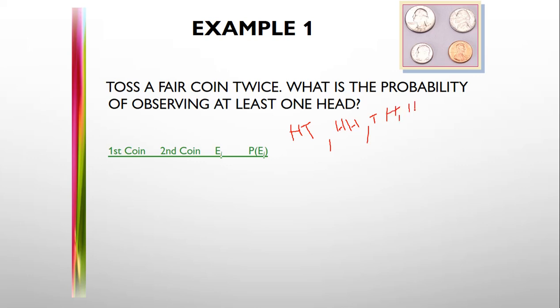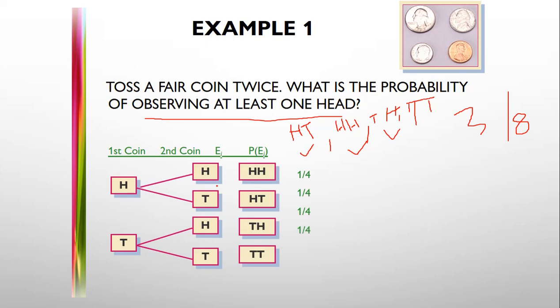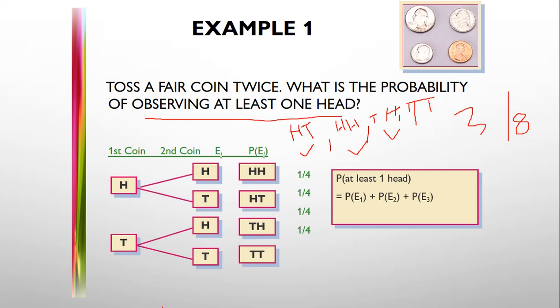Head, tail tail. This is chance 4. Now our condition is observing at least one head. Here we get one head, here we get one head, here also. So the probability is 3 upon 4. See, first coin, then second coin. These are all the possibilities, each 1 upon 4. When you get at least one head, at that time you get these three. By summation you get 3 upon 4.